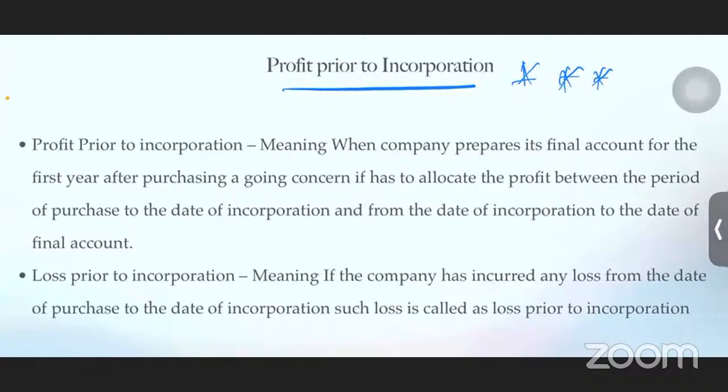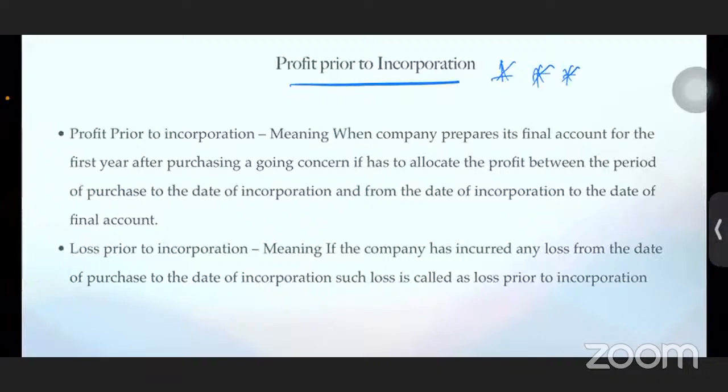But see, for example, in a year, what will be our accounting year, guys? Generally, our accounting year starts from? April, ma'am. March or April? So 1st of April till 31st of March. That will be the accounting year for us, right?